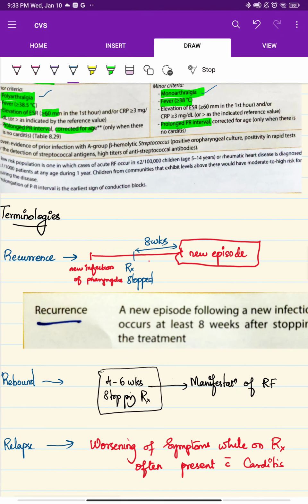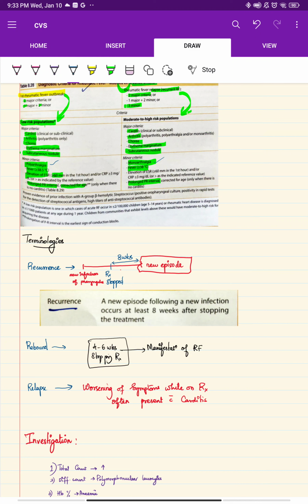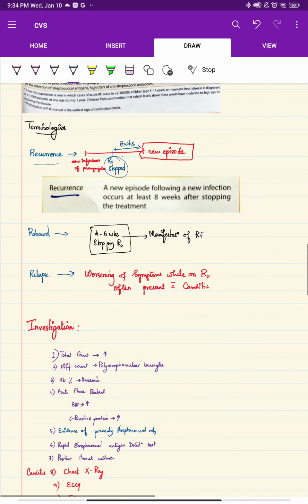Next, what are the terminologies? We should remember a few terminologies. Recurrence means you have got an infection of acute rheumatic fever, after that you take treatment and stop the treatment, and after stopping, within 8 weeks, you get a new episode. Whereas rebound means 4 to 6 weeks after stopping the treatment, you again get the symptoms of rheumatic fever. Relapse means worsening of the symptoms while on treatment itself.